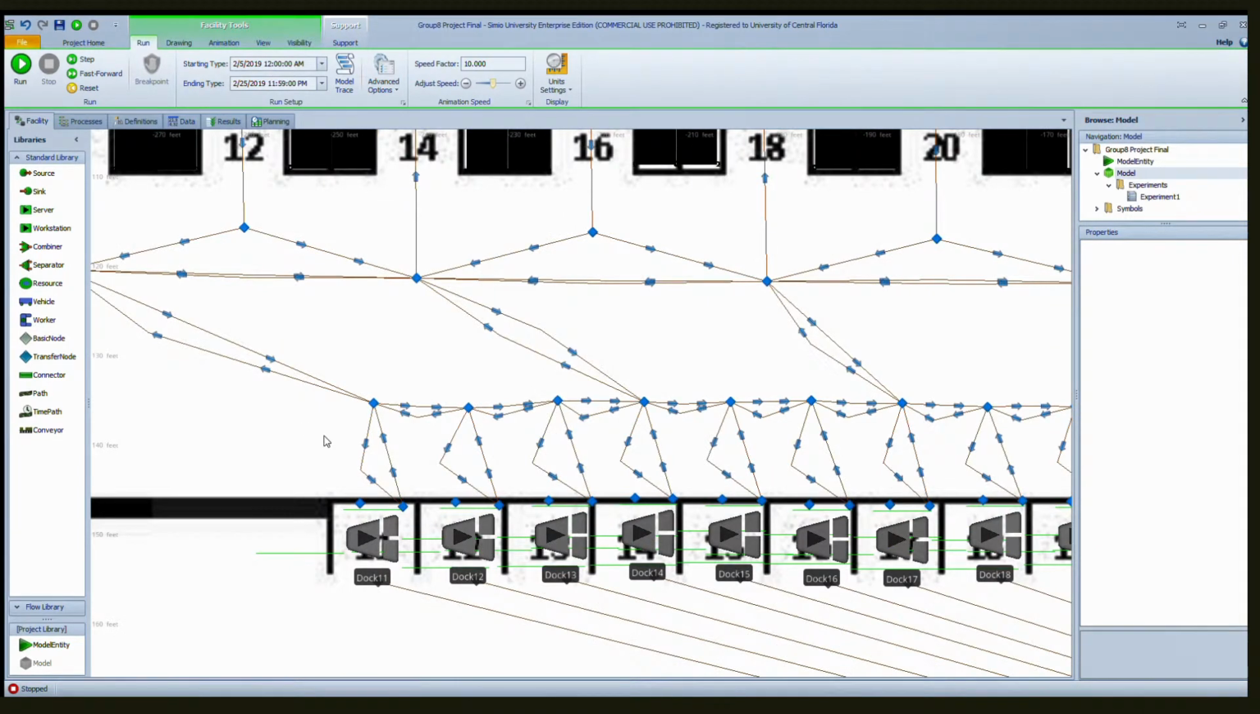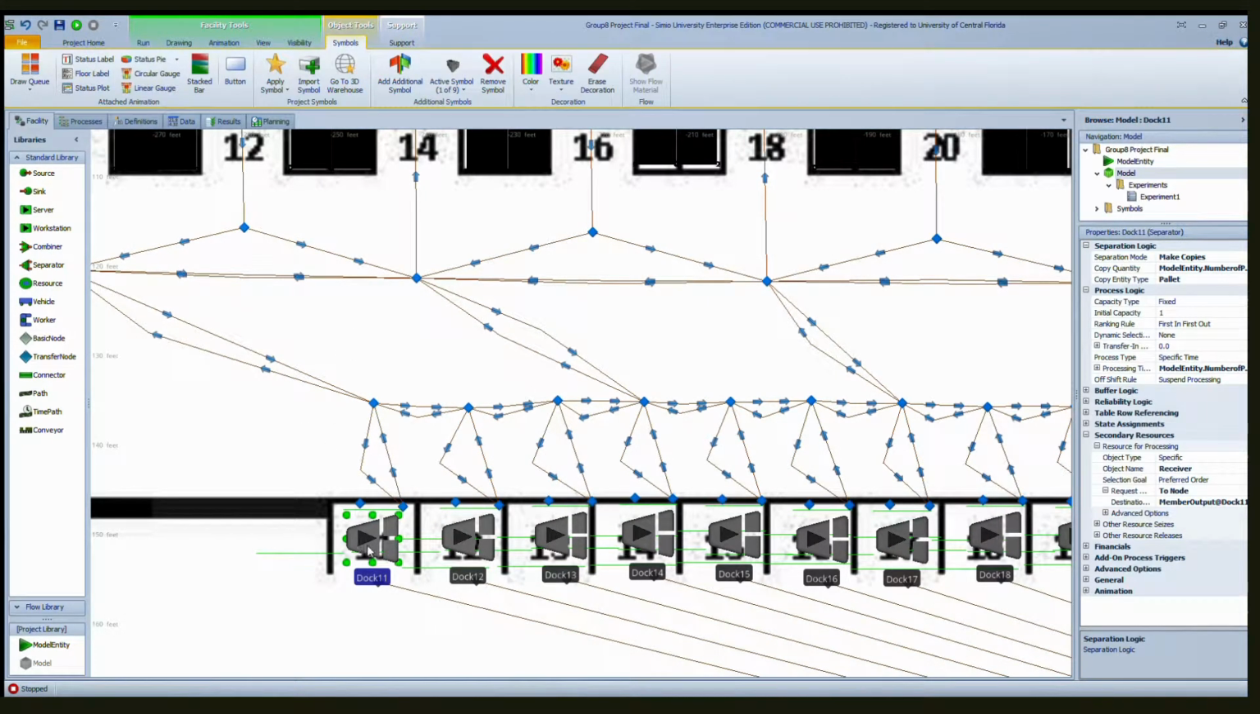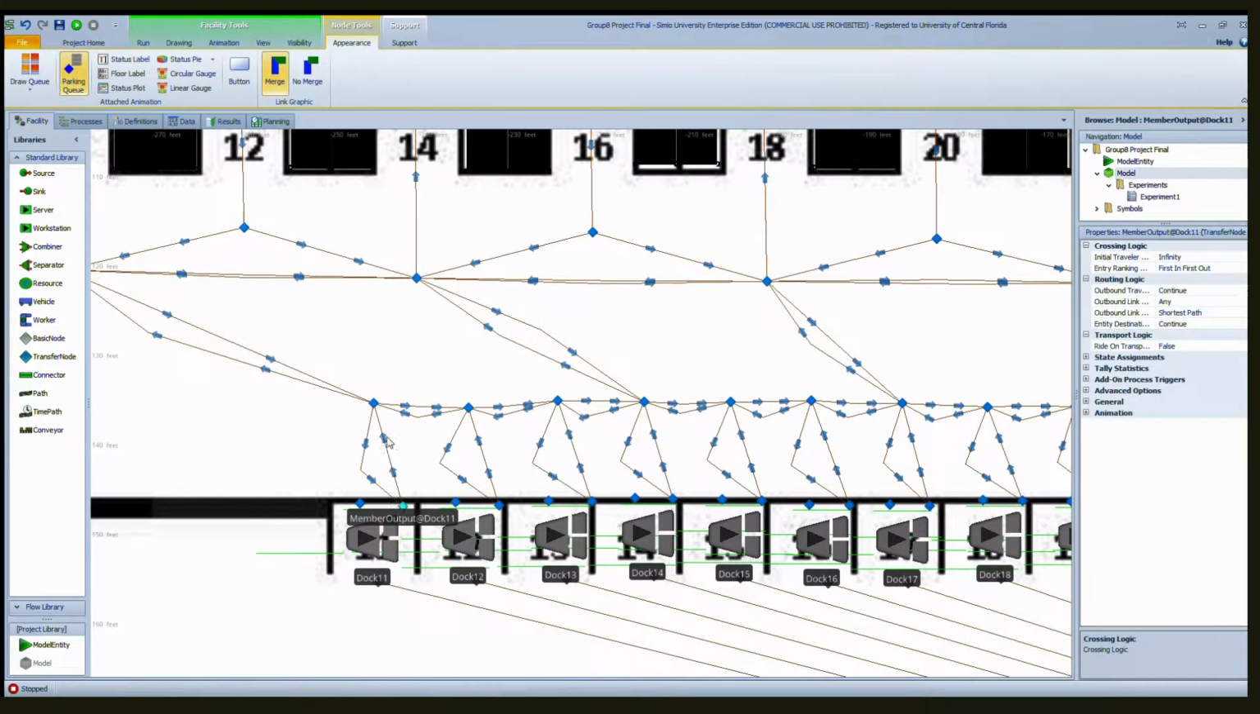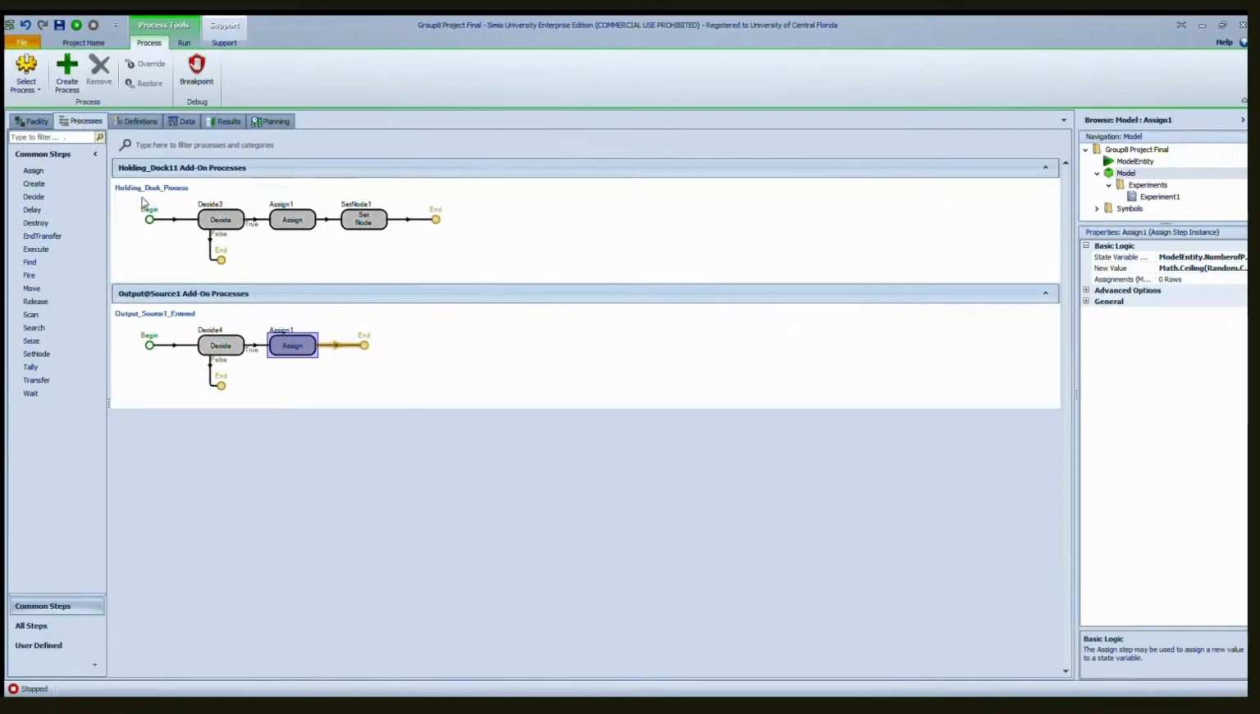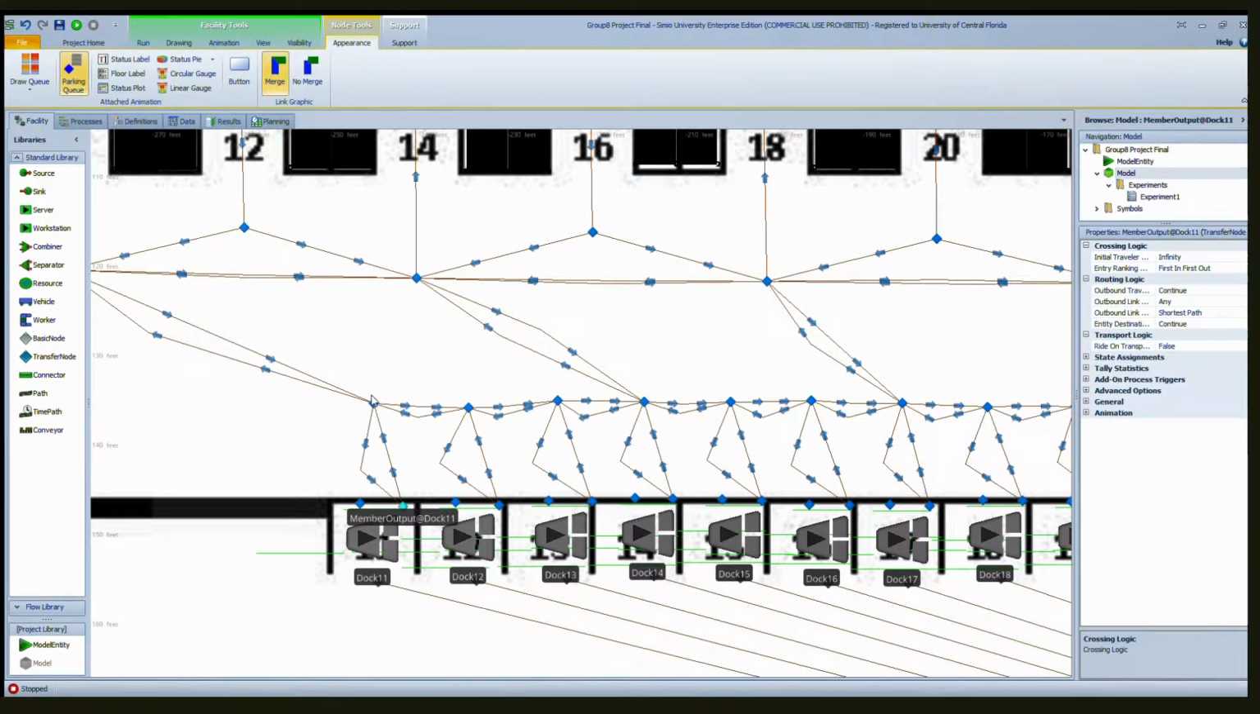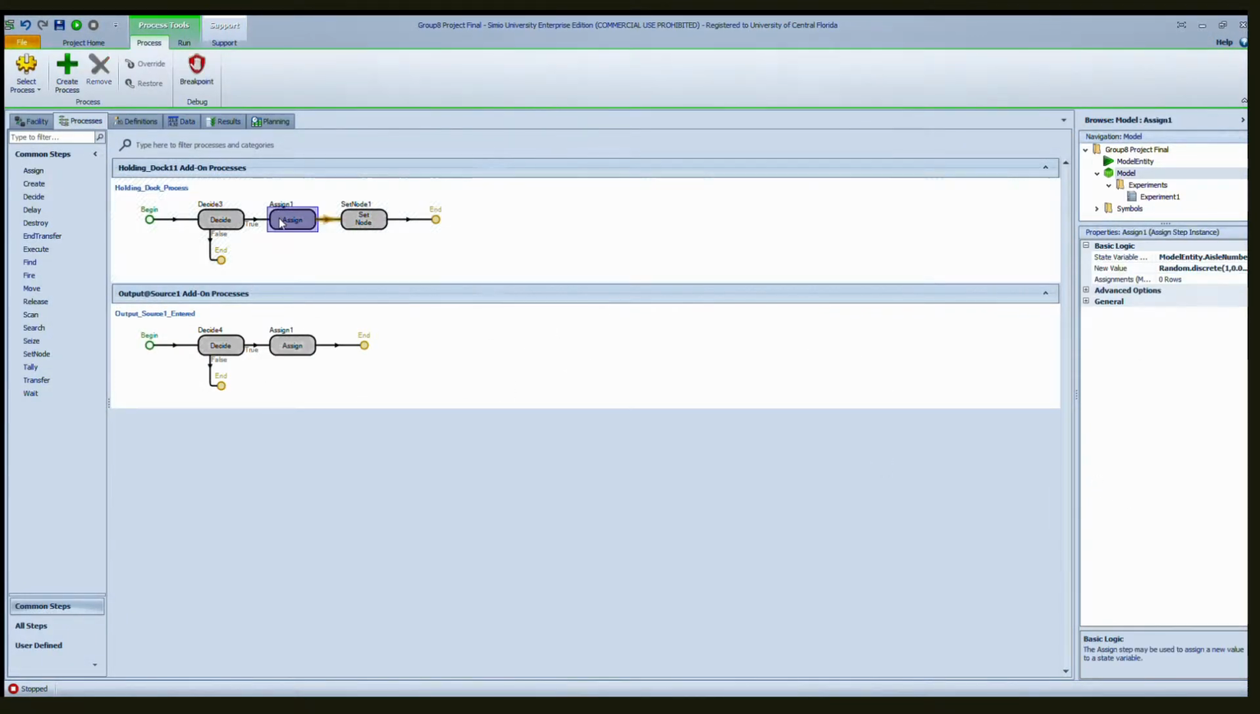So how do we assign the aisle number? Let's find that out real quick. So we went into processes for the holding dock. So holding dock, add on processes. We created another process called model entity.aisle number, which is assigning the aisle number state. It's assigning it in a number.